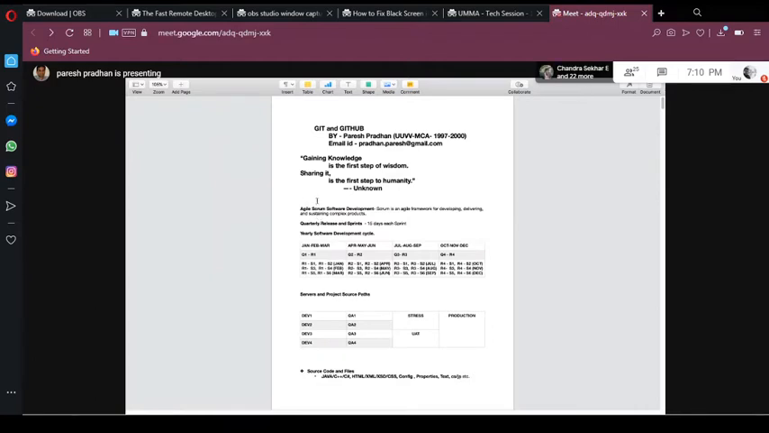Most of the companies nowadays, in the old days we were following the waterfall model and all those things, but now most companies are following the agile Scrum methodology for software development. I think one of our seniors already gave a session on this one. So what exactly is the Scrum methodology? It is an agile framework for developing, delivering, and sustaining complex products.